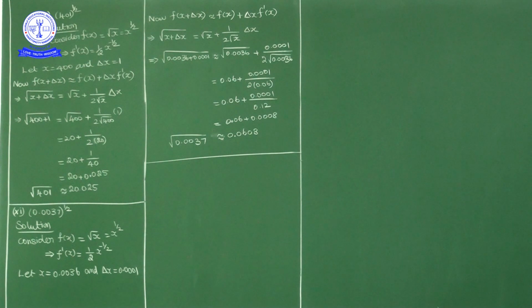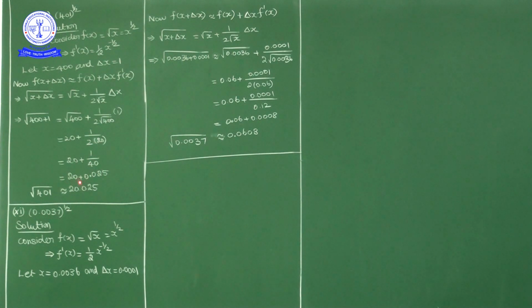Now substitute in place of x 400 and in place of delta x 1. So what do we get? Square root of 400 plus 1 is equal to square root of 400 plus delta x value, 1 by 2 into square root of 400. So square root of 400 is 20. So 20 plus 1 by 2 into 20. 2 into 20 is 40, no? 1 by 40. So 20 plus 1 by 40. Okay, 1 by 40 is 0.025.